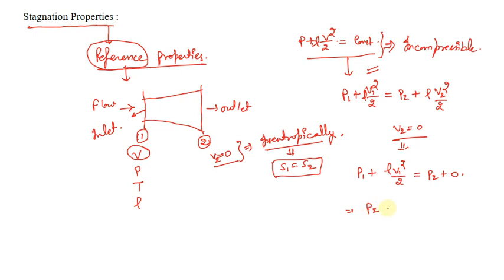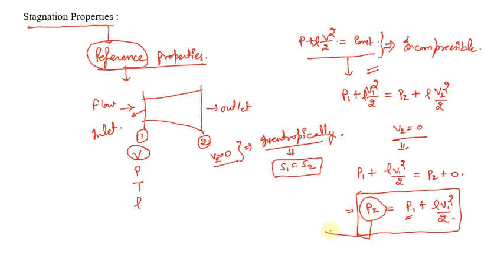Ultimately we will be left with P2 equals P1 plus rho V1 square divided by 2. So this will be the final pressure. That means the final pressure is more than the initial pressure, and this final pressure is nothing but the stagnation pressure.